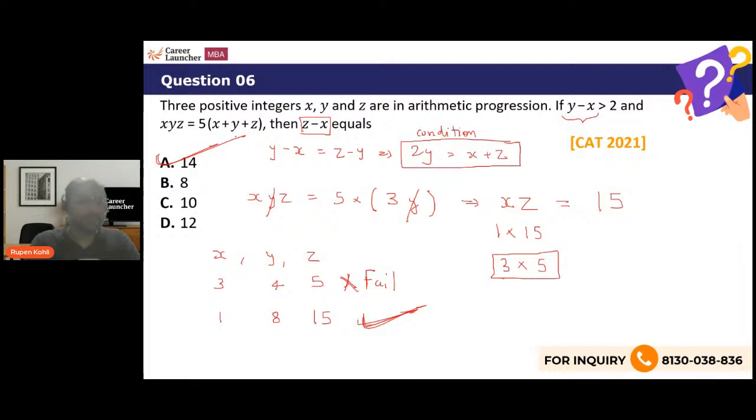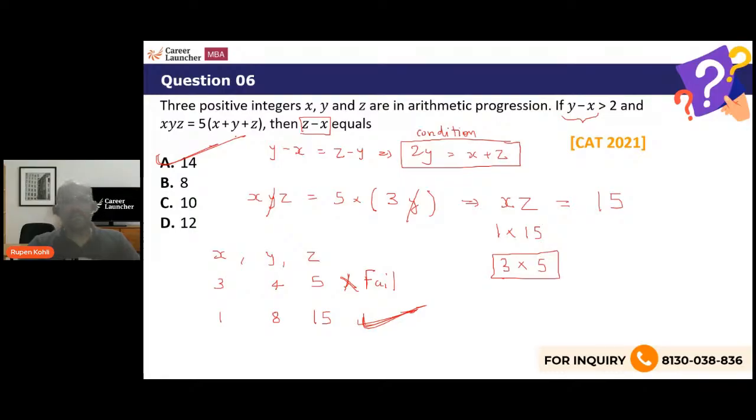Right? Isn't it? So we just had to understand the mathematical conditions and apply them. Basic question, I would say, on AP, but with the positive integer constraint.